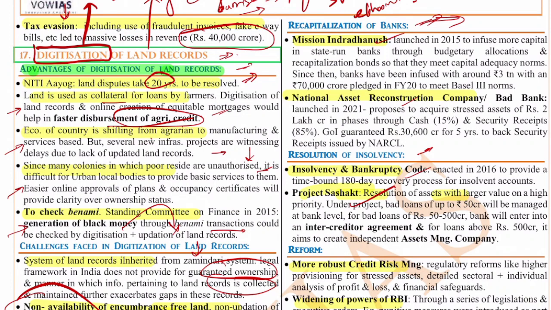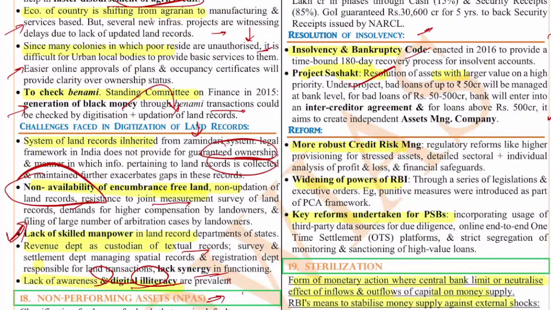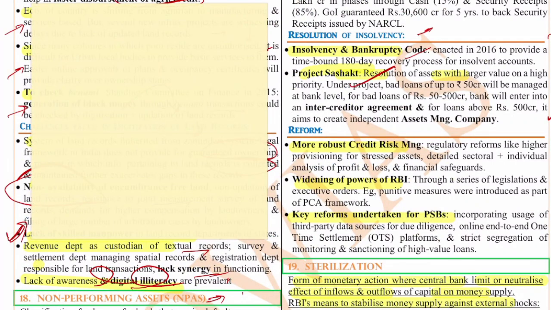Next, resolution of insolvency. If the business which has taken the loan goes into debt and is not able to repay the debt, then insolvency can be kicked in. So we have the Insolvency and Bankruptcy Code, Project Sashakt and all for recovering these NPAs. All these things you will write, and then what more is required? Because in spite of all these things, we still are not able to recover a lot of money. A lot of assets are being lost, and also because of COVID, the NPAs have risen. That also we have seen.